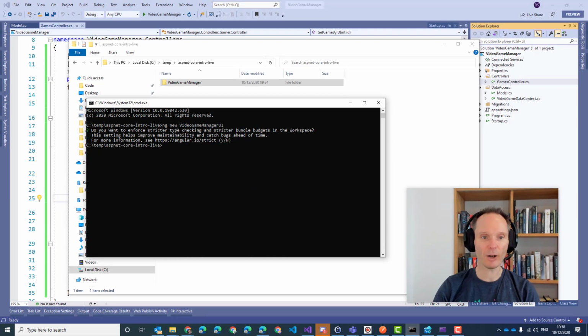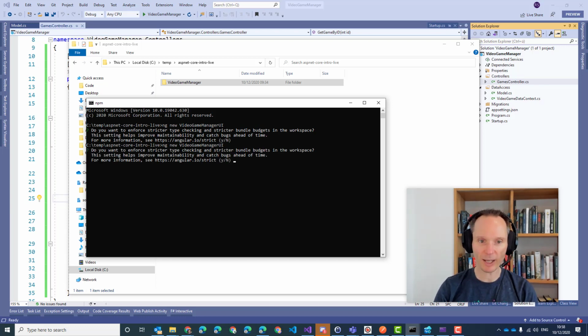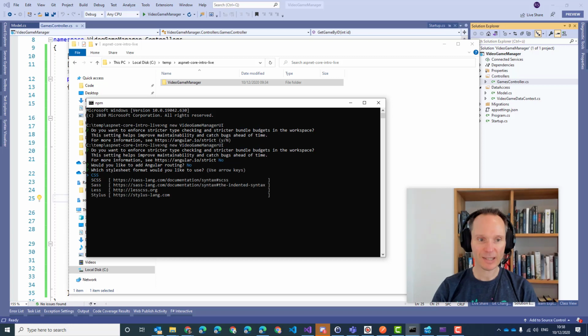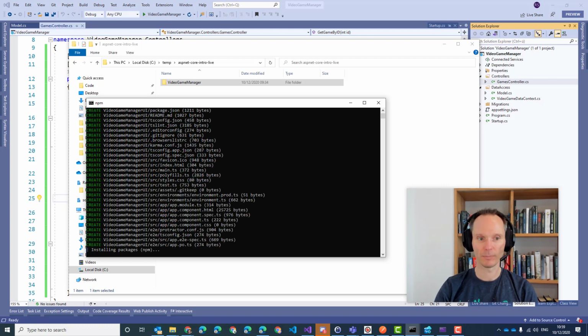Ah, you are already there. Okay, so now I will do it again. Do you want to enforce stricter type checking? If it were a real project, you always should say yes to this question. If you just do some experiments, say no. Would you like to add Angular routing? No, we will keep things simple. Which style sheet format would we like to use? CSS, the default selection. We want to keep things simple. And then you have to wait for a few moments because the system creates the necessary files for you.